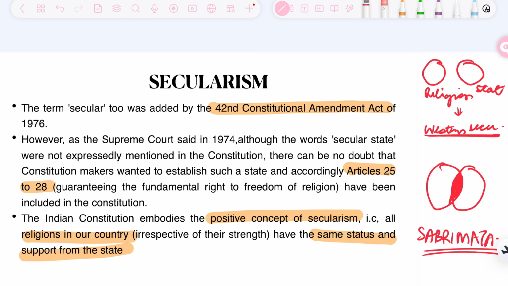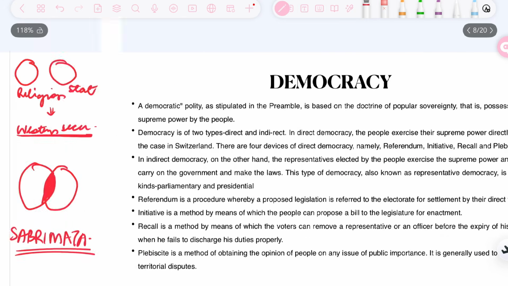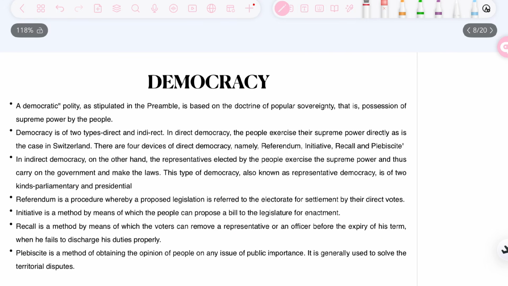definitely study it. For now, it is important to understand the core difference between the Western model and the Indian model. When we are talking about the Western model, there is no overlap in the activities between state and religion. However, in Indian matters, wherever it becomes necessary, the state can intervene to get rid of discriminatory practices in the religious matter. Next, coming on to democracy.